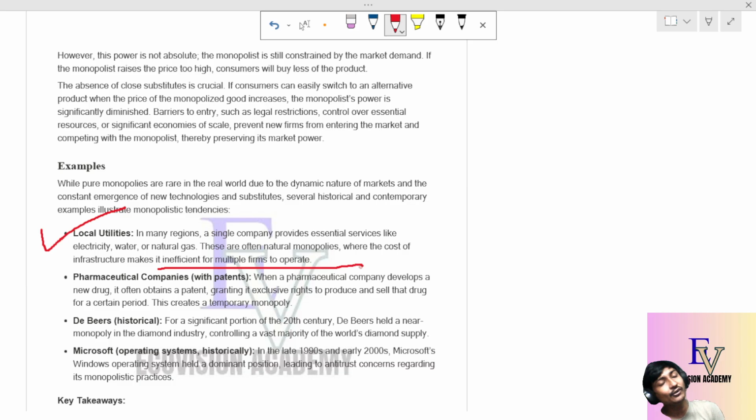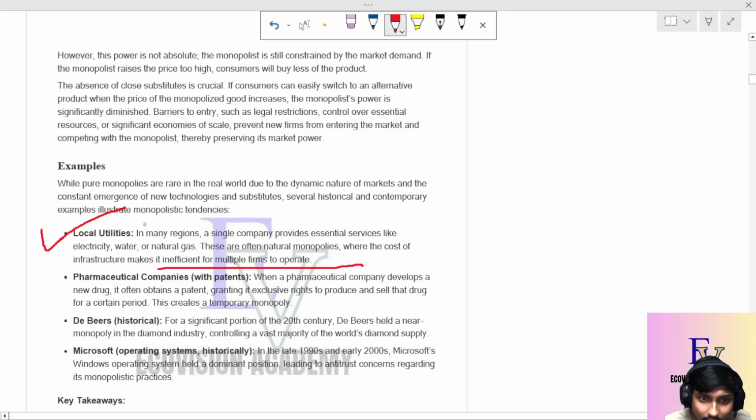In case of local utilities, it is a very good example, because we have seen in many places that electricity is supplied by a particular agency or company, and no other is used to supply electricity. Or if I talk about natural gas, water or other things, if a particular company or agency supplies essential services within a particular place, it can be termed an example of a local utility.